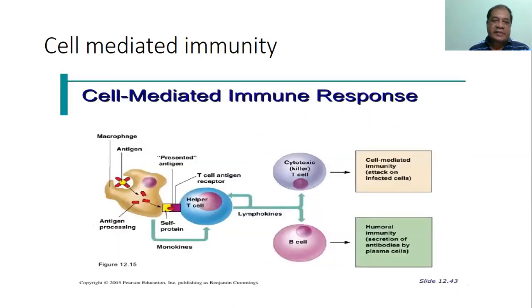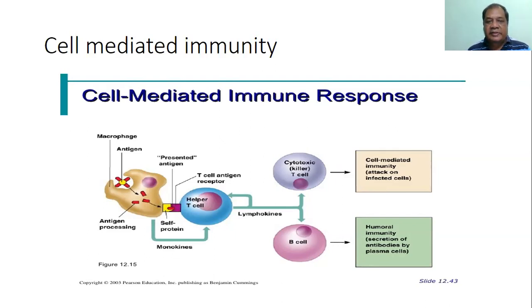Cell-mediated immune response is similar. Here the antigen is represented by the antigen presenting cell. The helper T cell also recognizes the antigen present on the MHC complex, and a co-stimulation occurs. This co-stimulation then converts the naive T cell into an active T cell. This active T cell secretes lymphokines, which act upon the cytotoxic T lymphocyte or killer cell, and they mount the cell-mediated immunity.